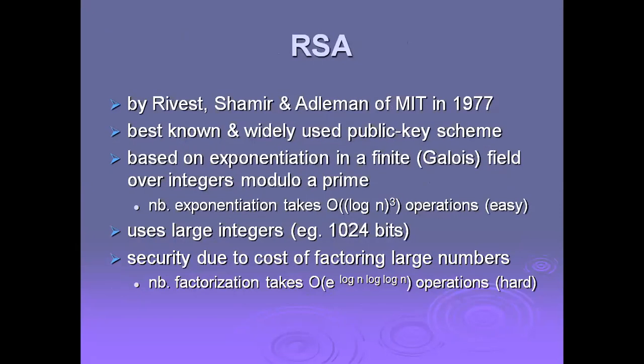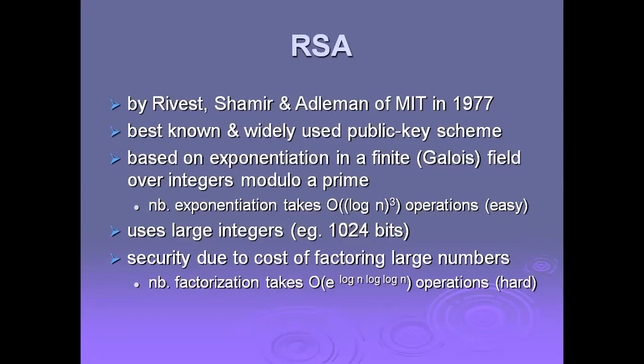Now we will see the best and most popular public key algorithm, RSA, which was developed by Rivest, Shamir and Adleman of MIT in 1977. These three scientists invented it, and that is why the name is dedicated as RSA. It is the best known and widely used public key scheme, based on exponentiation over integers modulo a prime. We will see how this public key encryption involves exponential operations and how large integers are used.